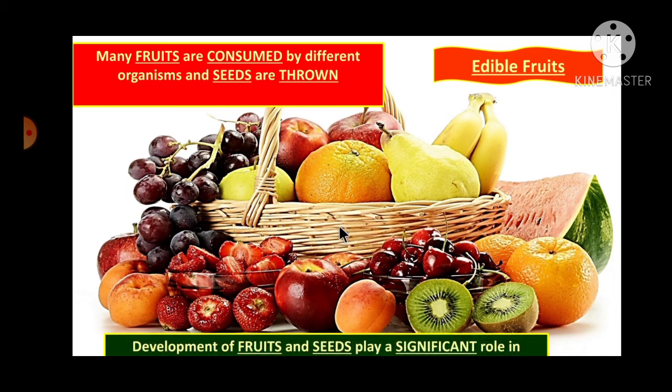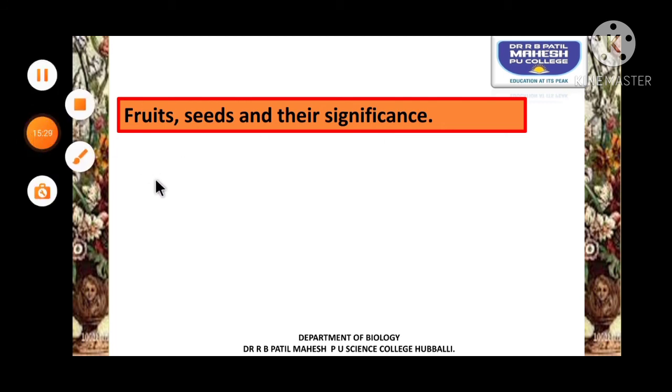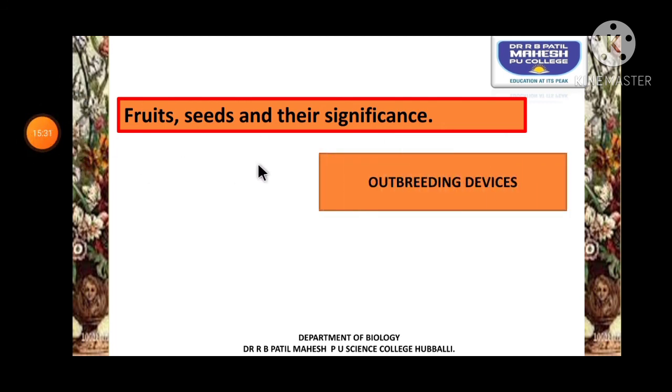Development of fruit and seeds plays a significant role, students, in the development of new plants. So in this video, students, we discussed fruits, seeds and their significances. In the next video, we will discuss outbreeding devices, which is asked for 3 marks 2 times.